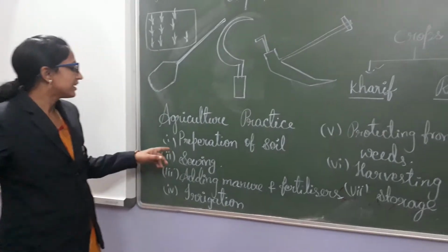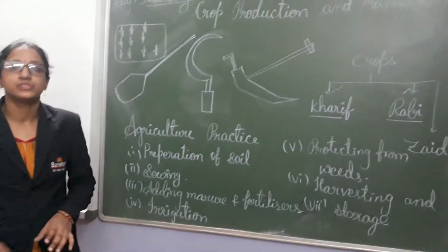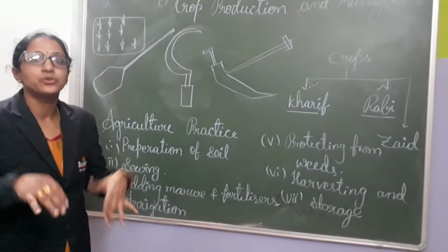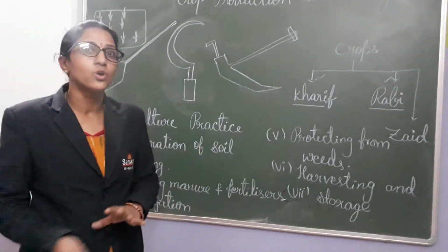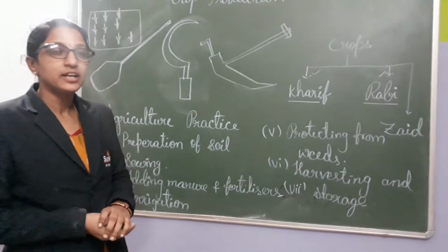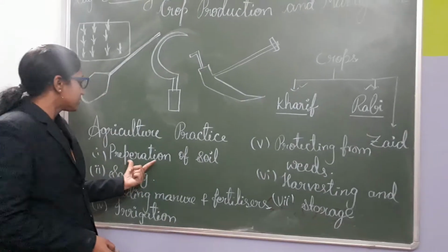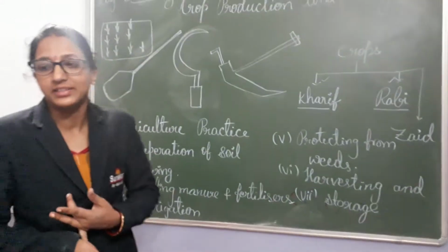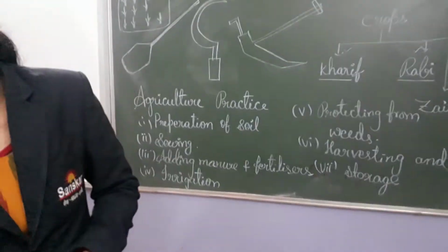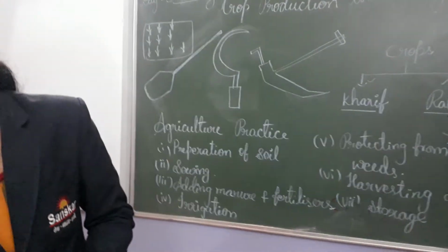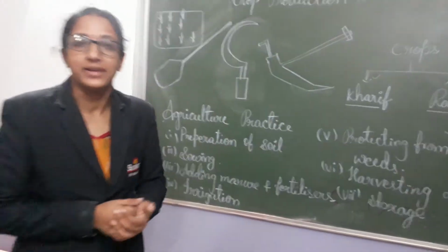Here, the first one is preparation of soil. First we have to prepare the soil to grow the crop. In this, first we loosen the soil. For that we use a few instruments, agricultural implements.